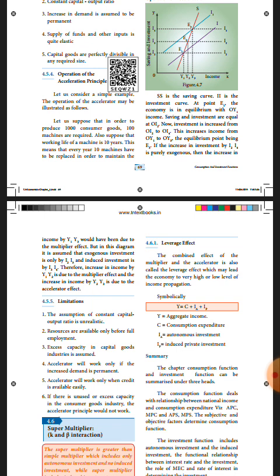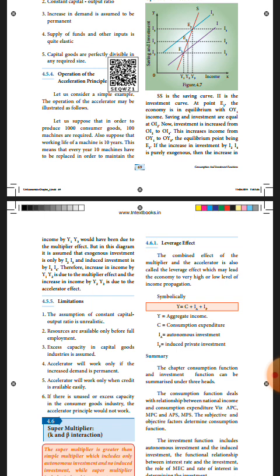Now you come to the x-axis. Increase in income by Y1, Y2 is because of the multiplier effect. The same on the y-axis.